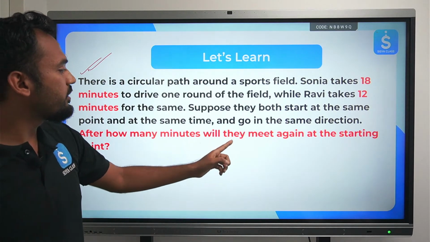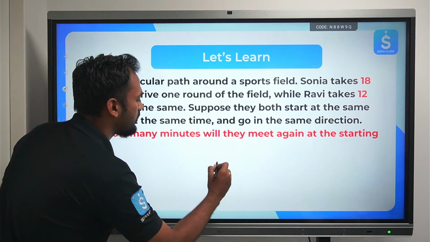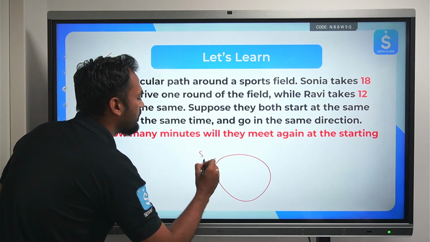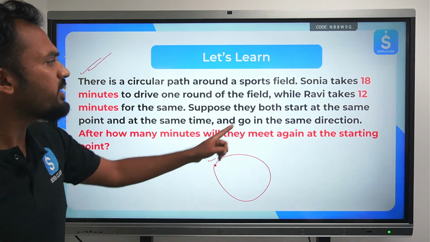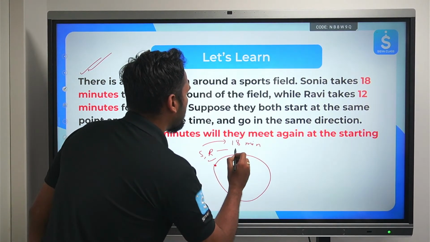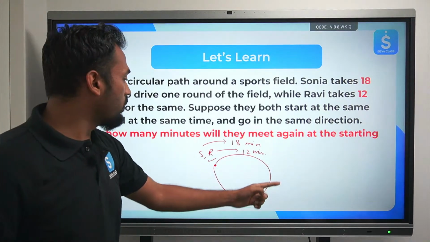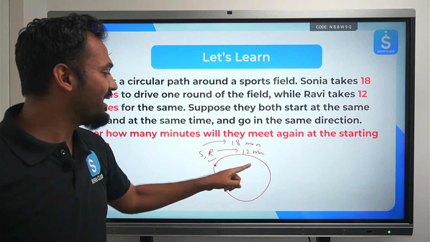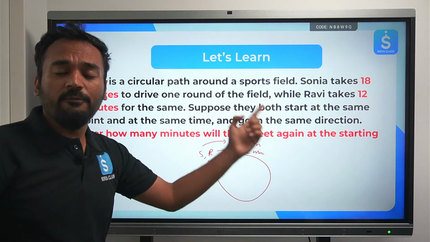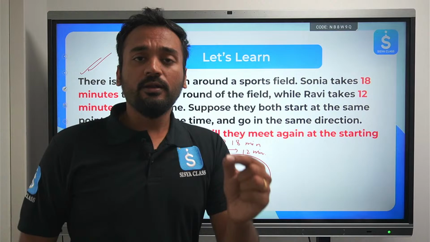After how many minutes will they meet again at the starting point? Suppose this is the starting point. They go round and round. Both of them start at the same point. Sonia takes 18 minutes. Ravi takes 12 minutes. So obviously, in the first round Sonia will complete later, and Ravi will complete very fast. So first they started together. If they continued going round and round, at what time will they meet again?